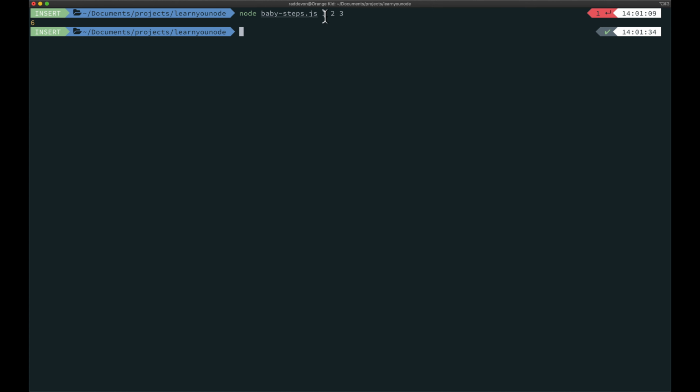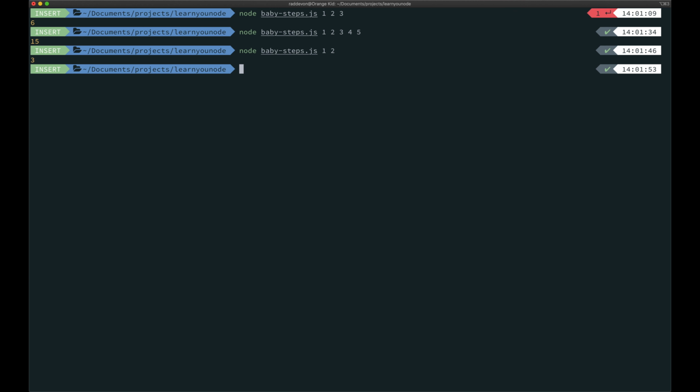6. I passed in 1, 2, and 3. The sum of those is 6. Let's add a couple more, and that should be 15. Yep, looks good. Now let's try with just 2. Should work, but yeah, that looks good.